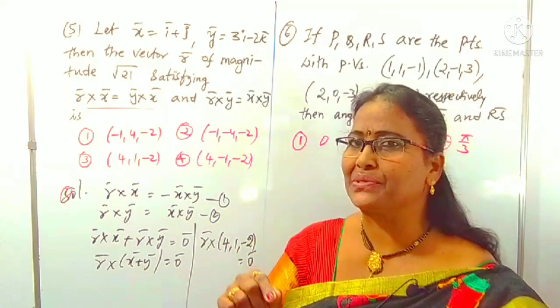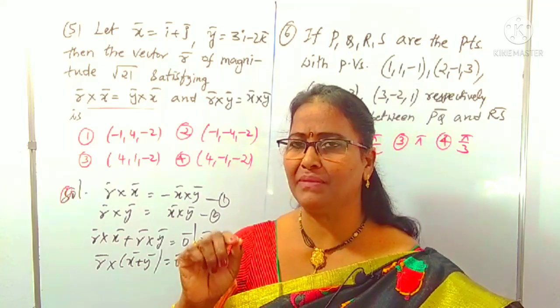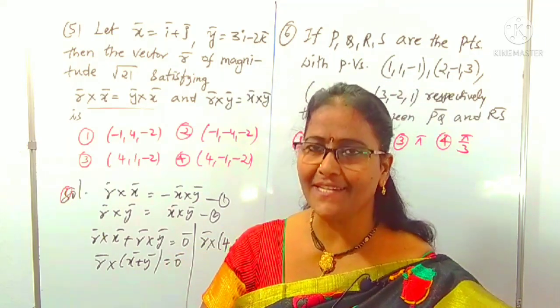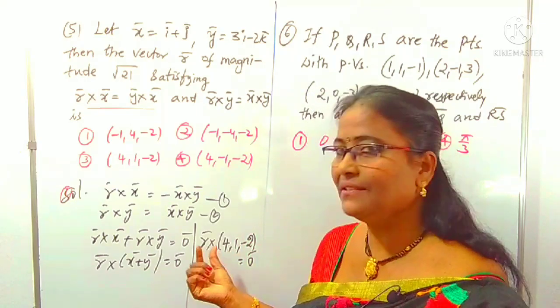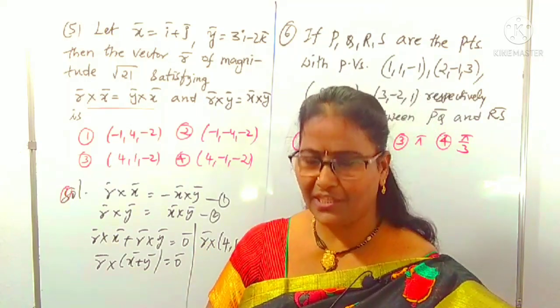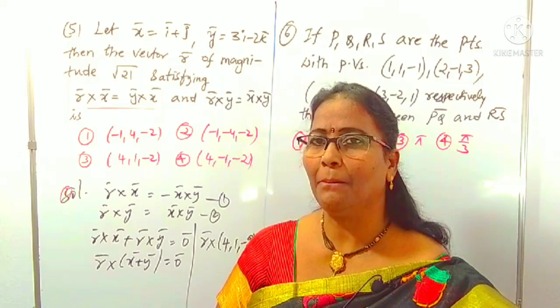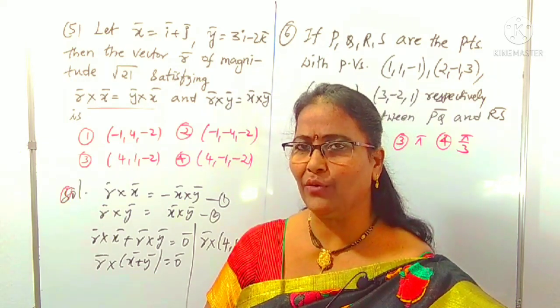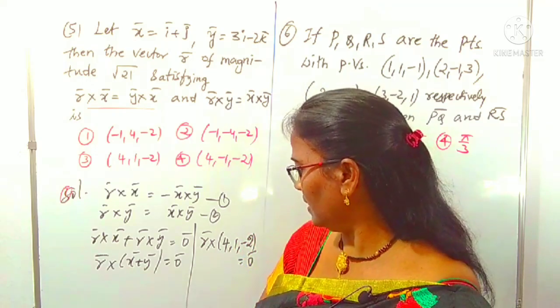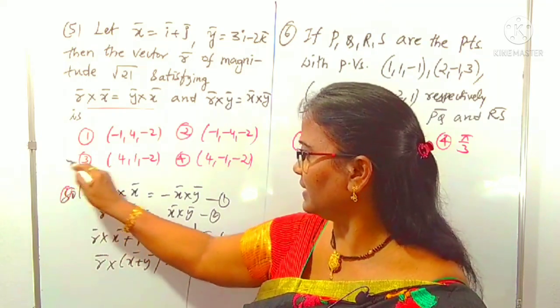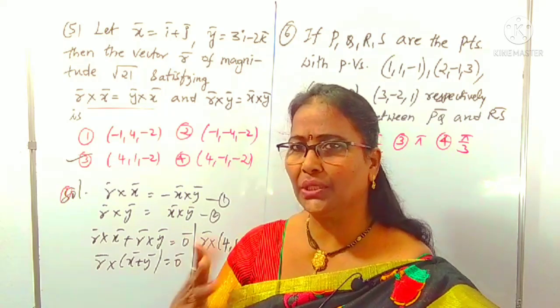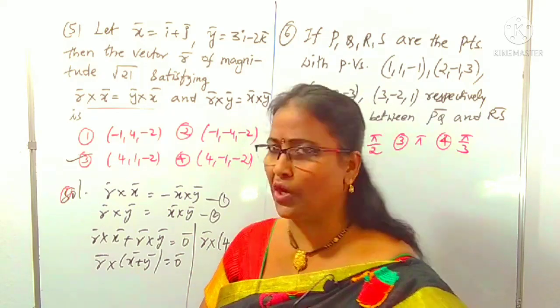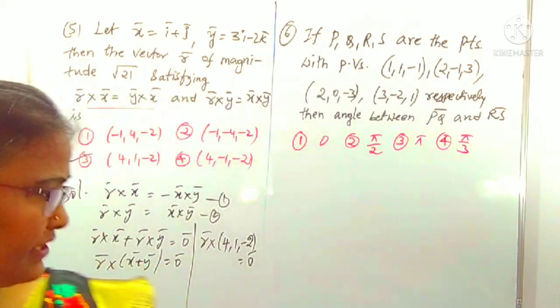Like a1 by a2 equals b1 by b2 equals c1 by c2. We have to verify it because the cross product is 0, which means the two vectors are parallel and their corresponding coefficients are in equal ratio. That is true with only option number 3. That's it, a very simple way. No need to find out x and y and so on. Right. Now we can concentrate.